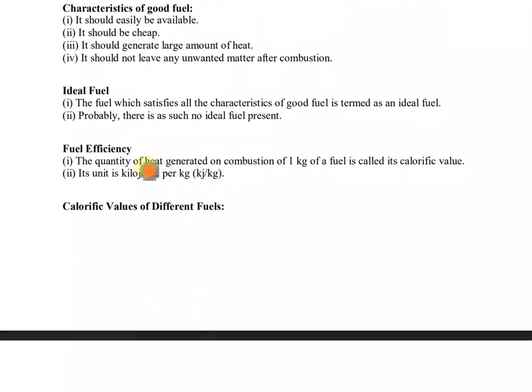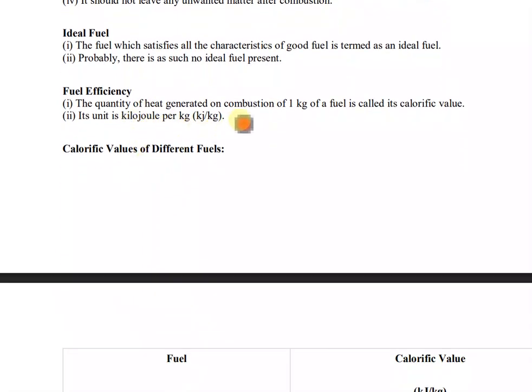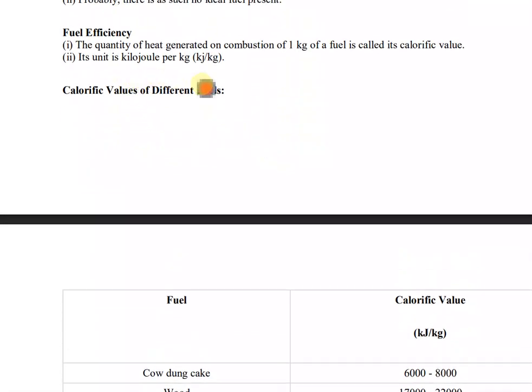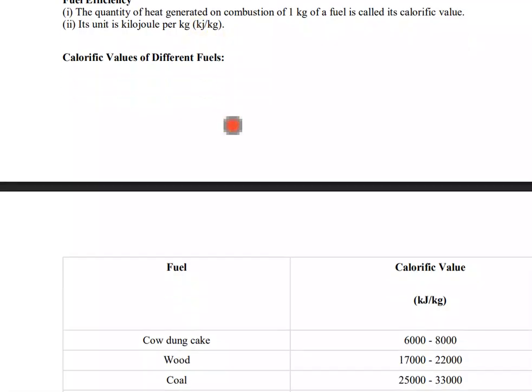Now fuel efficiency. The quantity of heat generated on combustion of 1 kg of fuel is called its calorific value. So see, when we burn 1 kg of a fuel, the quantity of heat energy generated by that fuel is called calorific value. Okay, and its unit is kilojoule per kg, and its symbol is kJ per kg.